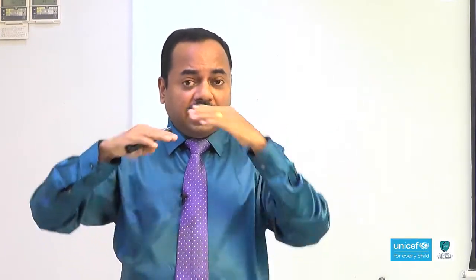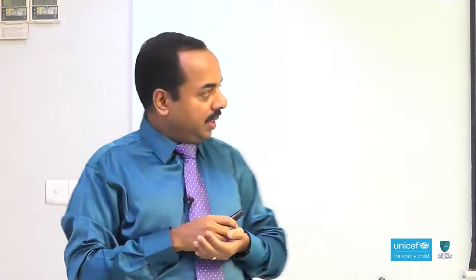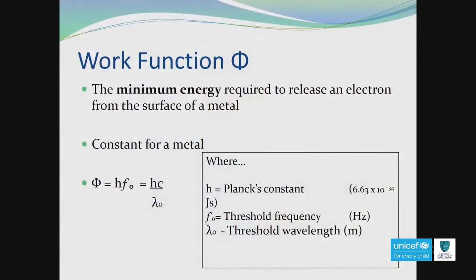So, remember these three values are constant for a single material. Then the connected equation. Work function phi is equal to h f0, or equal to h c over lambda 0. So, these are the equations for work function.